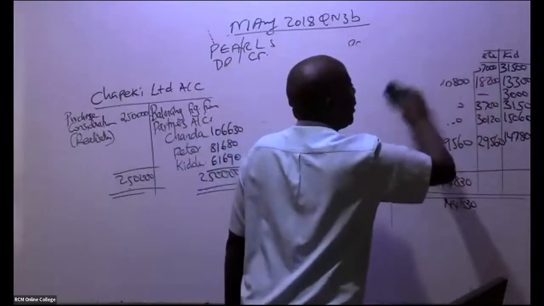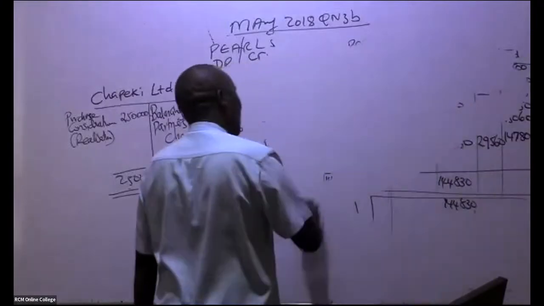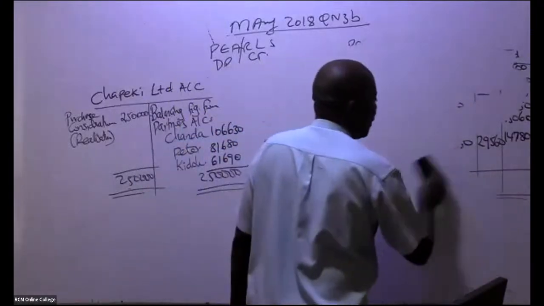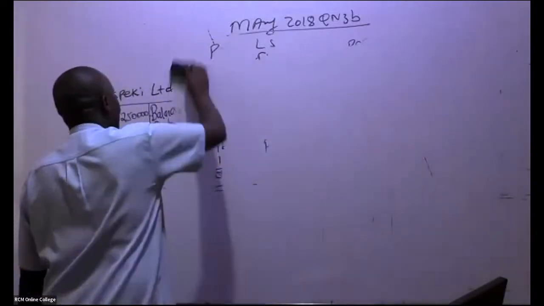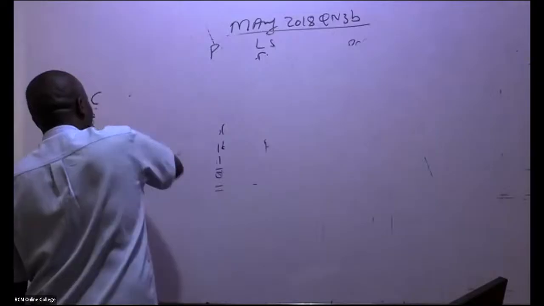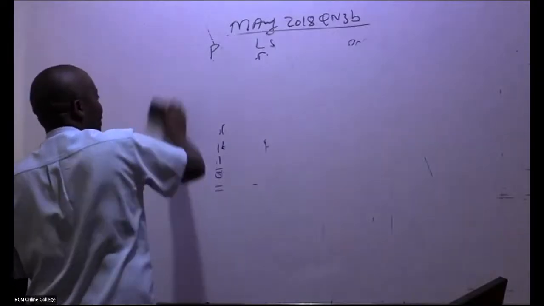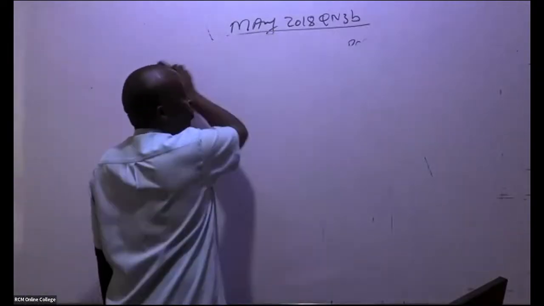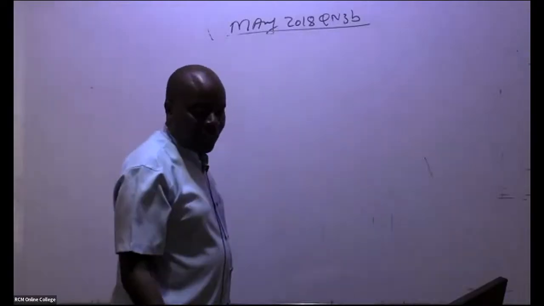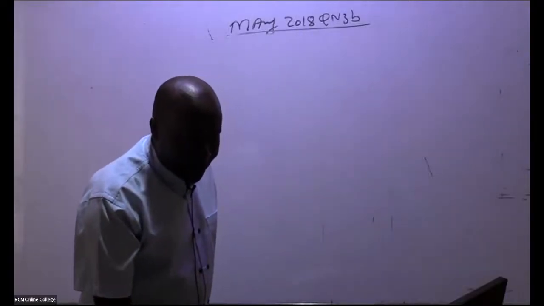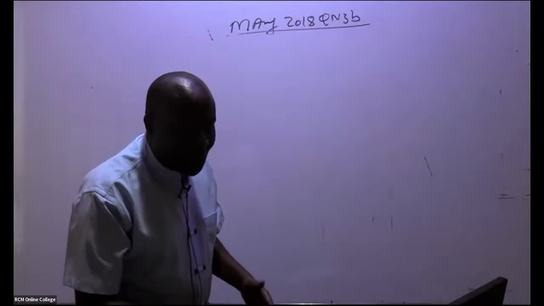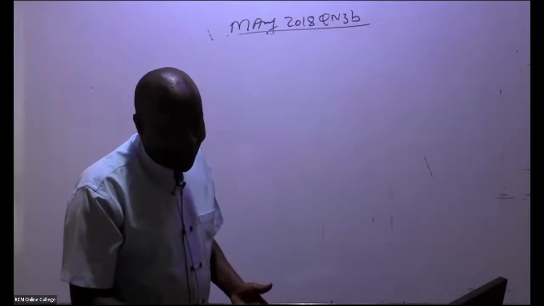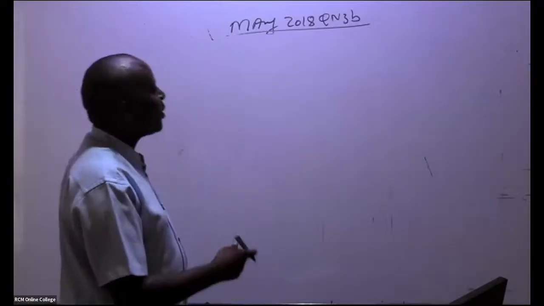So they want me to do a balance sheet. When they want me to do a balance sheet, there is an account that is really, really important for us to do. They want me to do the statement of financial position, the opening one, as we take over those assets and liabilities. But before that, it will be very important to do a business purchase account, also known as the purchasing account.